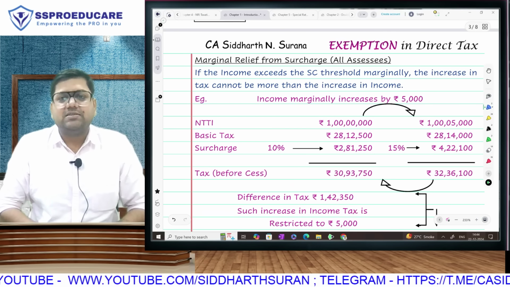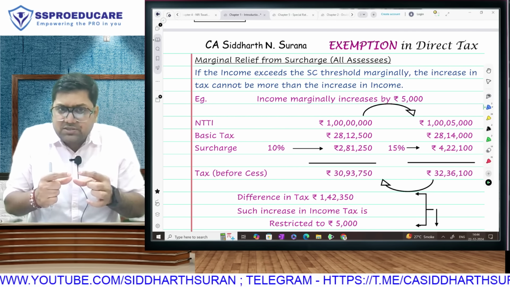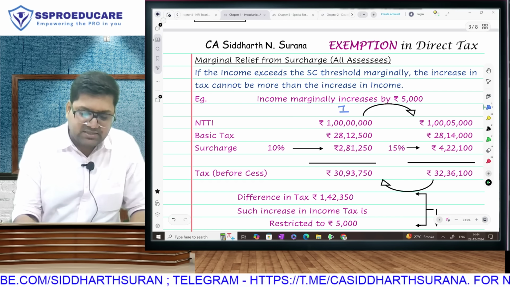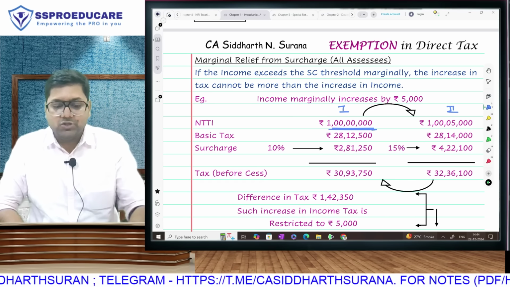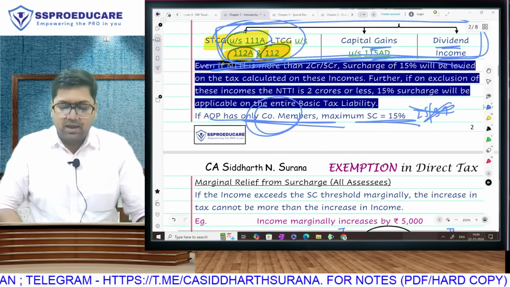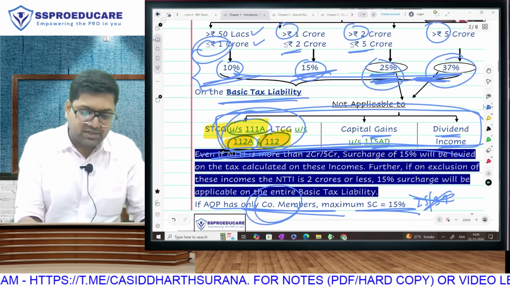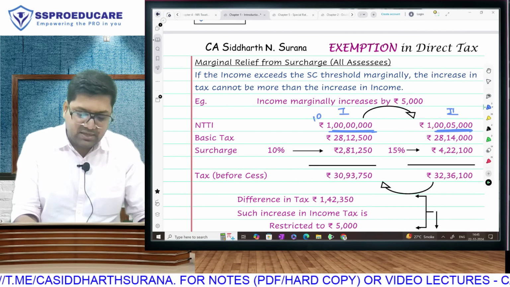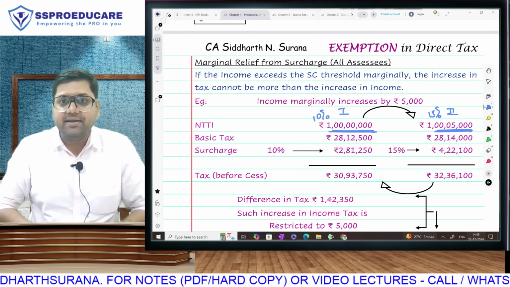While we have calculated this surcharge, we are also going to be eligible for something called marginal relief. Sometimes you have crossed the surcharge threshold by a small margin. For example, I will talk about two assessees, assessee 1, assessee 2. Assessee 1 has got net taxable total income of exact 1 crore. So his surcharge is going to be 10%. And assessee 2 has got 1 crore and 5,000. And therefore, because your income is greater than 1 crore, your surcharge will be 15%. This case is a case of 10% surcharge. This case is a case of 15% surcharge based on their NTTI.